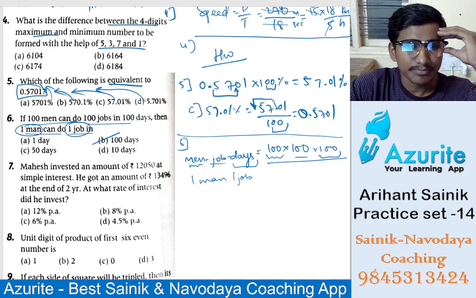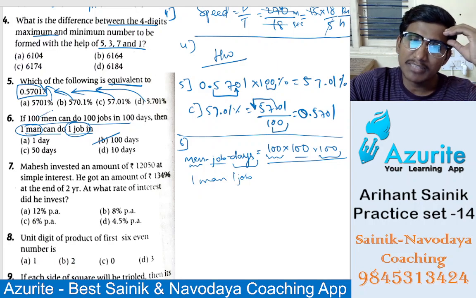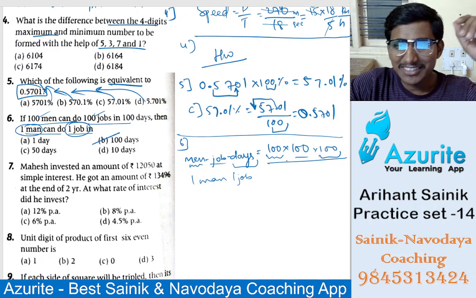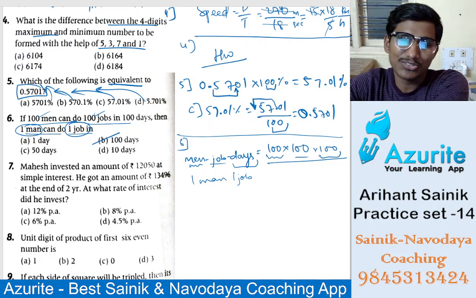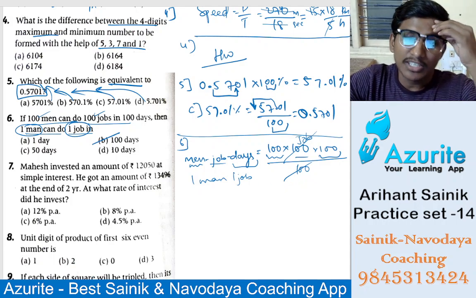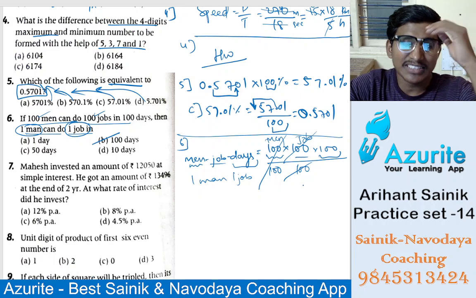How many days? So here it will be 100 men, 100 jobs. That is confusing, but the answer is 100, right? You can logically think of it, because one job means we have to remove these 100 jobs. 100 jobs, if you remove, it will become 1. Now one man means we have to remove 100 men. Men also we have to remove, right? So remaining will be 100 days.